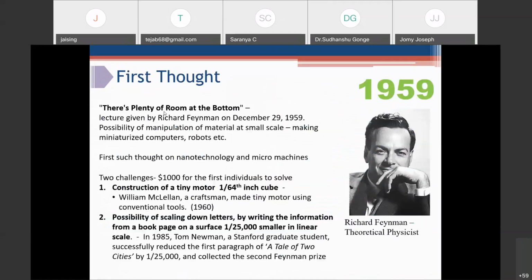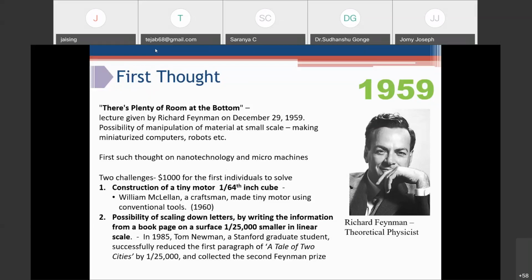So the first thought about MEMS development was floated by the theoretical physicist Feynman. While giving a lecture, he said that there's plenty of room at the bottom, and plenty of room means there's a possibility of manipulation of the material at a very small scale. For example, he thought about his future vision of making miniaturized computers, robots, and that kind of thing.